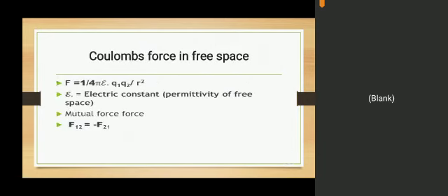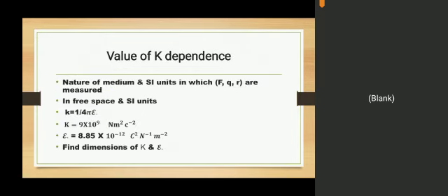Next is Coulomb's force in free space. If we have taken charges in free space, then the Coulombic force formula is written as F is equal to 1 over 4 pi epsilon naught. First we wrote F is equal to K Q1 Q2 over r square. Now put the value of K here. In place of K put its value, which is 1 over 4 pi epsilon naught.